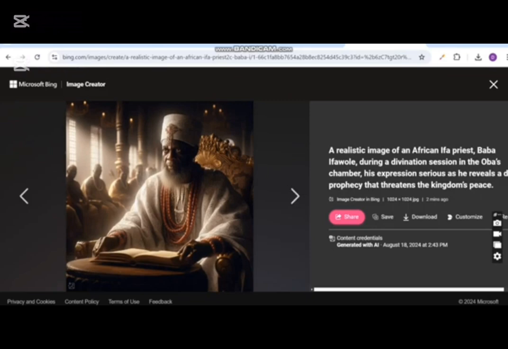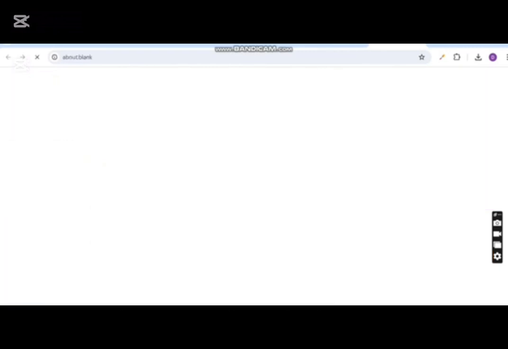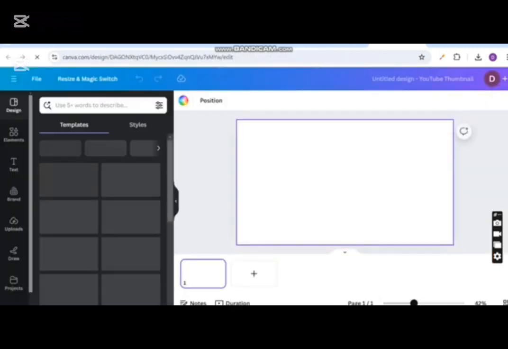You may not do so for all your images. Sometimes I don't do so for all my images. I just expand them while editing. So I head on to Canva and I create a new design. Okay, I create a YouTube thumbnail in this case. I just want to show you how you can expand the image so you can fit into the size that YouTube recommends for its long form videos.